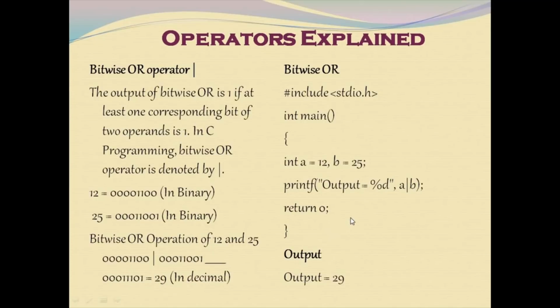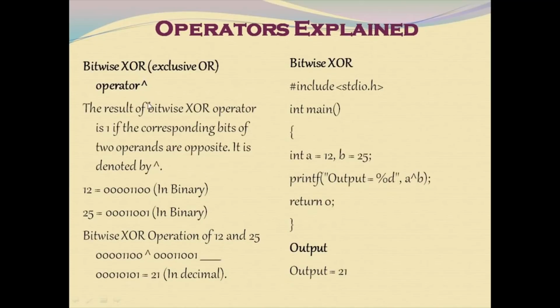Here is the sample code for printing the bitwise OR output. A is equal to 12, B is equal to 25. Bitwise OR operation is performed on A and B, and the output is printed as a decimal number, which is 29. Next, moving on to the bitwise XOR operator.